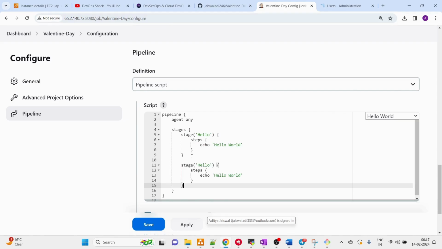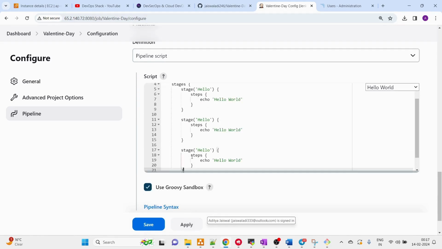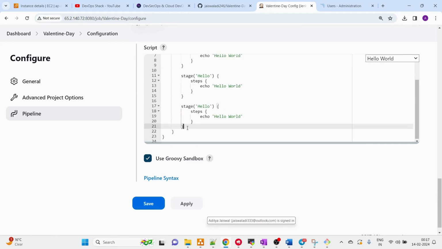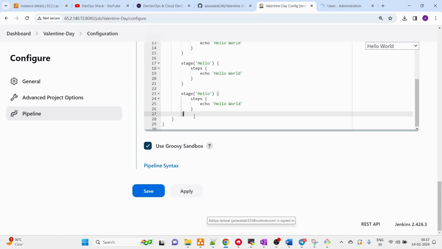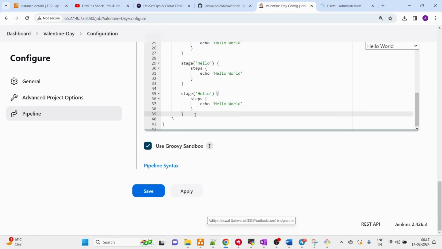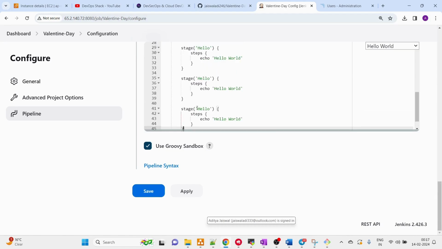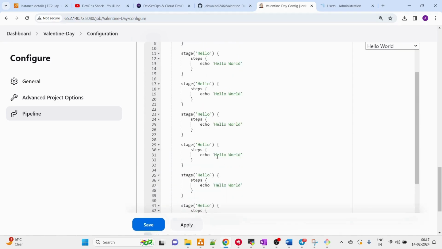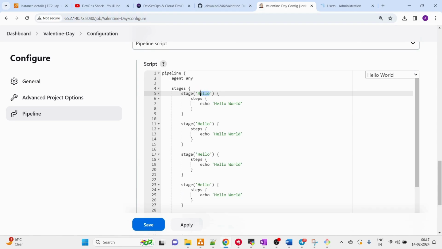checkout, then I'm going to have the SonarQube stage, then Trivy file system scan. Okay, after file system scan, we are going to build the Docker image, and after the Docker image, we are going to scan the Docker image, and after that, we are going to push it, and after that, we are going to create the container. Let's load stages. Okay, so let's start writing the stages. First is going to be git checkout.